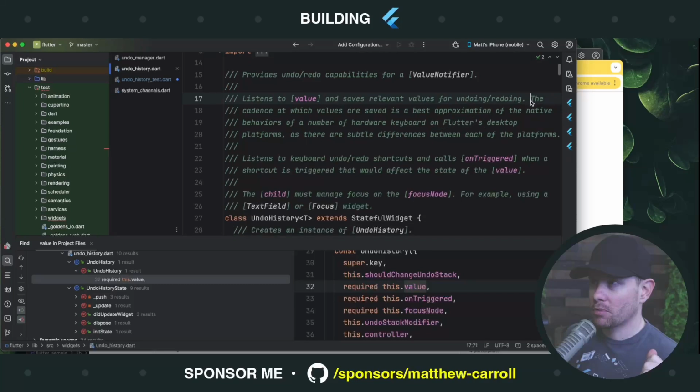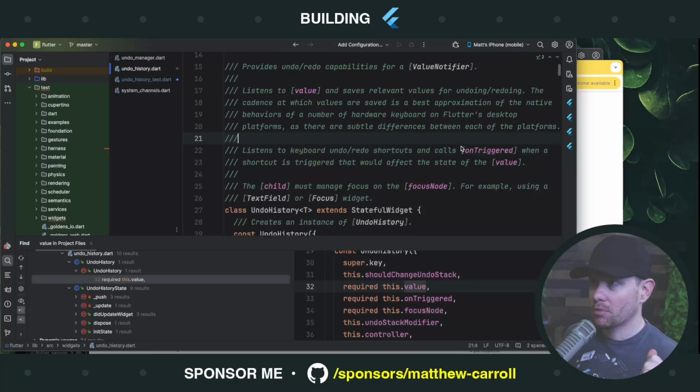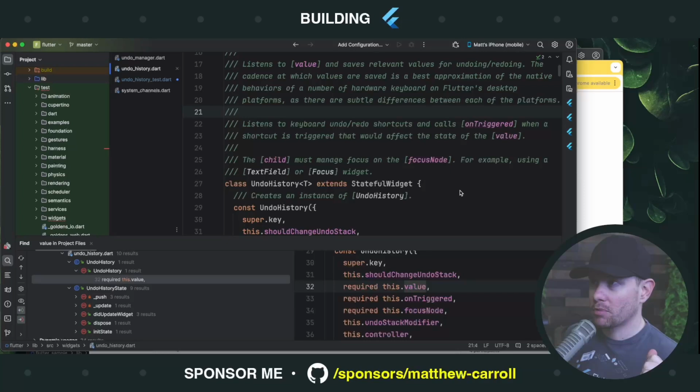Well, wait a second. We just saw that this widget literally only works on iOS. What do the desktop platforms have to do with this? There are subtle differences between each of the platforms. I mean, we just saw a method that doesn't run if it's not on iOS. Listens to keyboard undo redo shortcuts and calls on triggered. Okay, so maybe it's got multiple pathways built into this widget, but those pathways probably shouldn't exist in this widget.